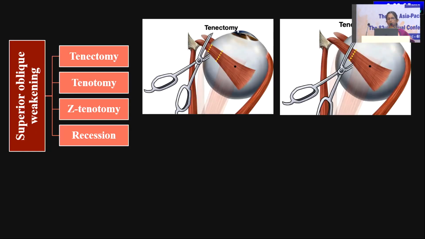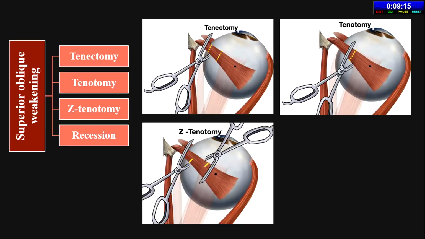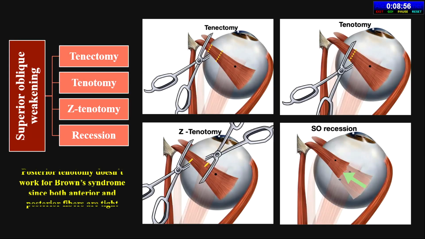In the tenectomy, you cut a bit of the muscle. Some surgeons, after tenotomy, also do an inferior oblique recession because you are inducing a superior oblique palsy. So usually at Arvind we do not do a tenotomy. Another option is Z tenotomy, where you weaken the muscle by two partial cuts, 5 to 6 millimeters apart, and you get a Z-like tendon, which will lengthen the tendon or weaken the superior oblique, or the regular recession as you do for any other procedure.